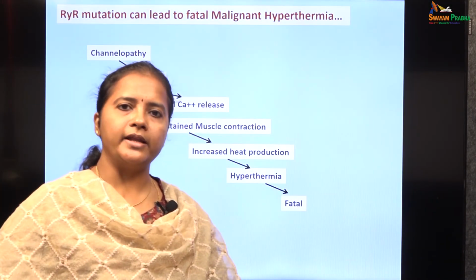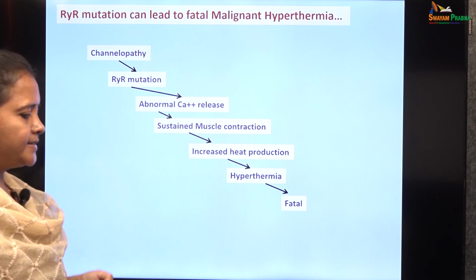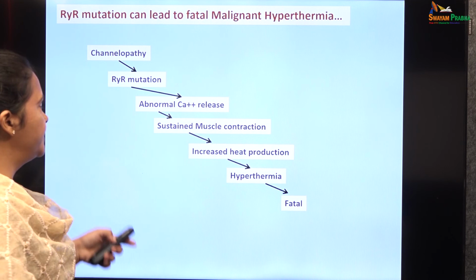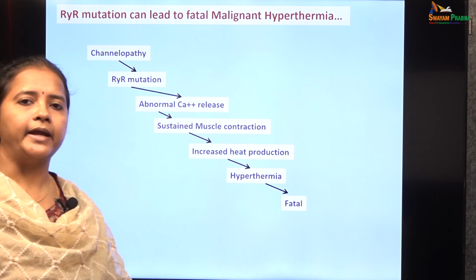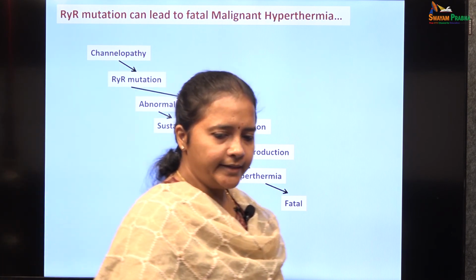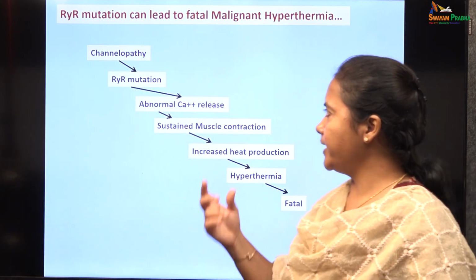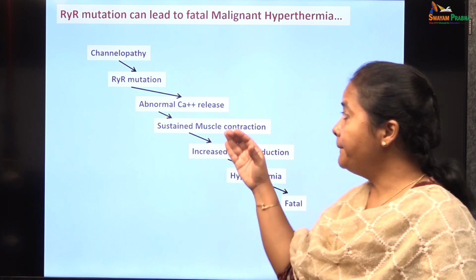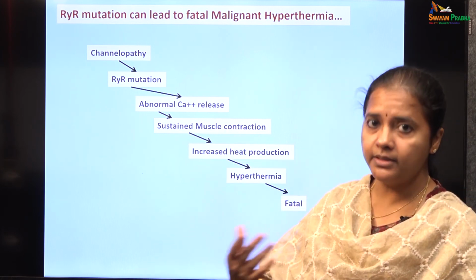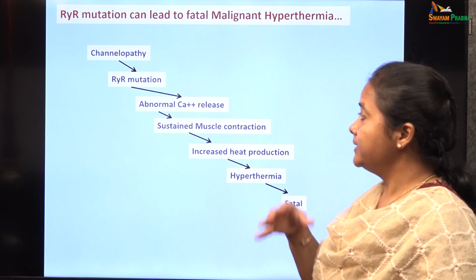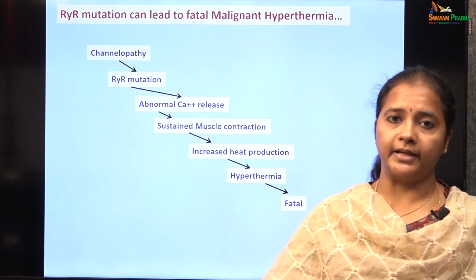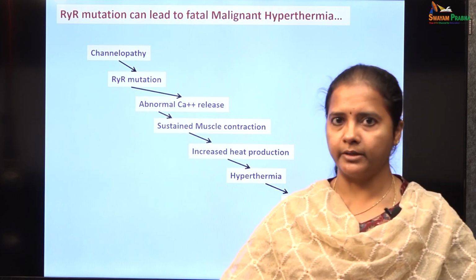Another condition is called malignant hyperthermia. This is a genetic condition where there is a channel mutation with regard to ryanodine receptors. Because of the ryanodine receptor channel mutation, it leads to some dysfunction of the ryanodine receptors which can cause abnormal calcium release into the cytoplasm of the skeletal muscle, leading on to sustained contraction, because as we know, as long as the calcium is available, muscle will continue contraction. The cross bridge cycle keeps on repeating.